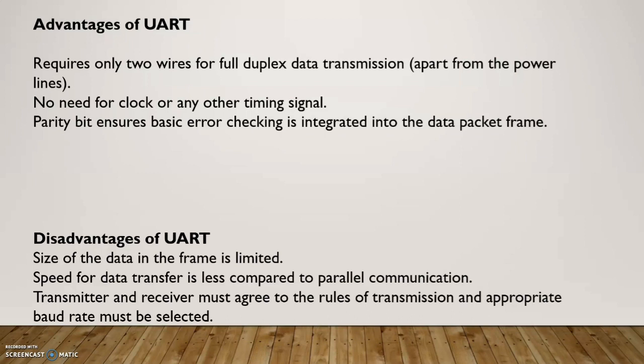They have to agree, only then is proper data transmission possible. Since there is no other synchronizing mechanism, no clock or anything, both have to send at the same baud rate. So the main disadvantages are that there is no synchronizing clock and the data transmission speed is less. These are the advantages and disadvantages of UART.